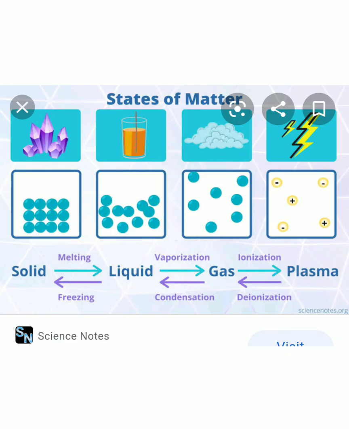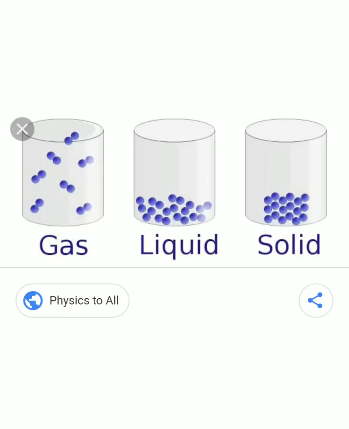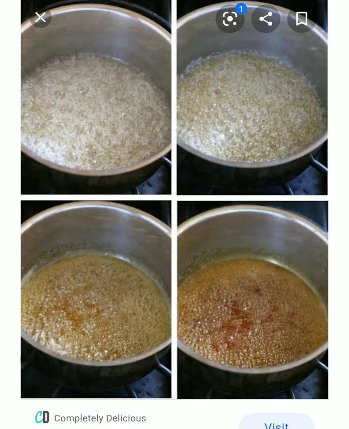We have discussed the changes that happen to water when it absorbs heat energy, isn't it? Now let's observe the change when we are giving heat energy to some sugar taken in a vessel. Did you hear about the caramelization of sugar during cake formation? When we make cakes, we caramelize sugar.